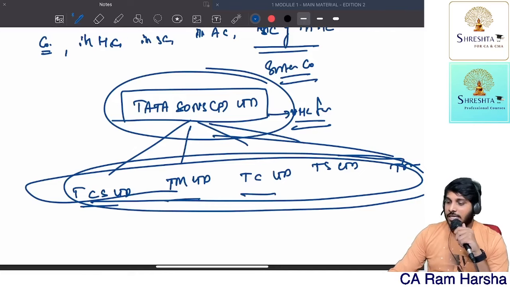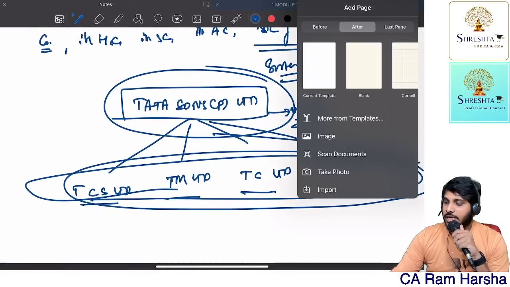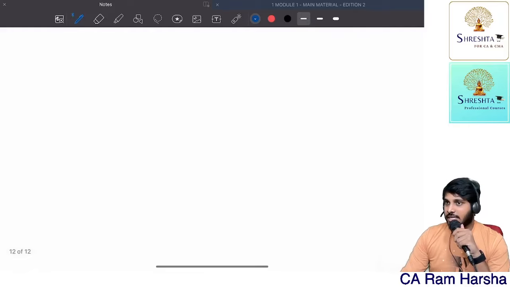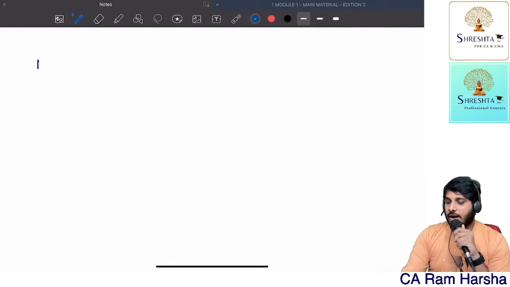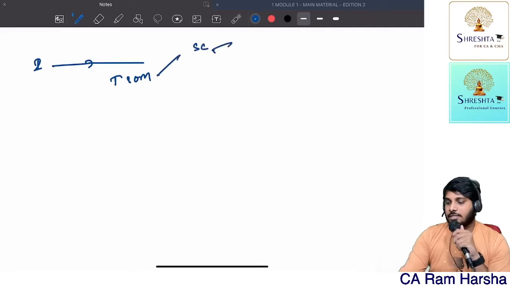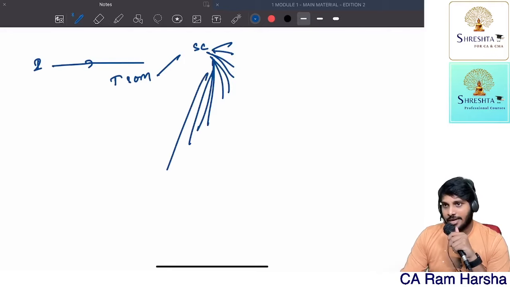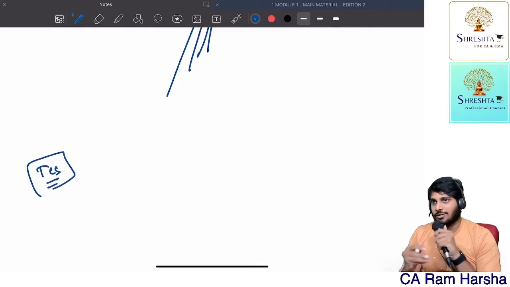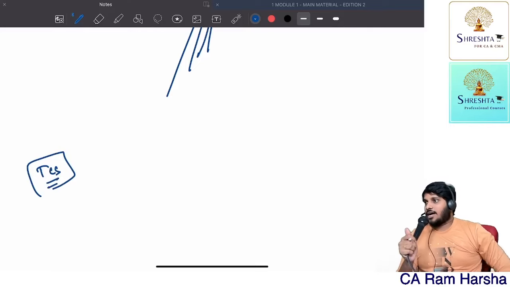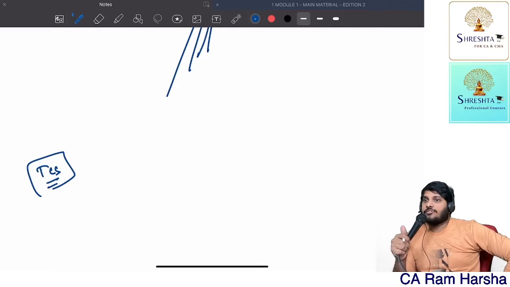Now, what does the disqualification say? It clearly says, if I am holding any shares in Tata Sons or its subsidiary companies, some 25, 30 subsidiary companies were there. Let us assume Tata Consultancy Services is looking for an auditor.